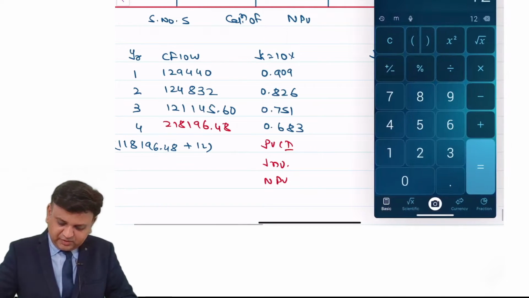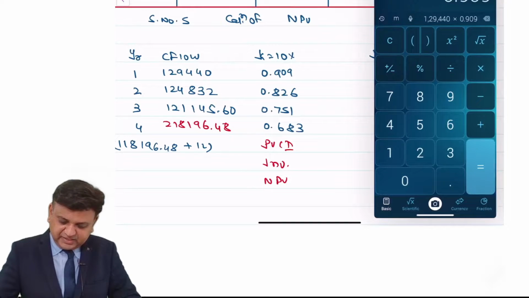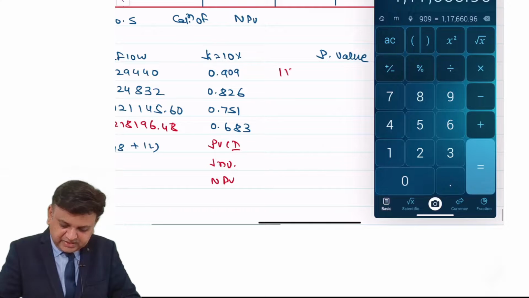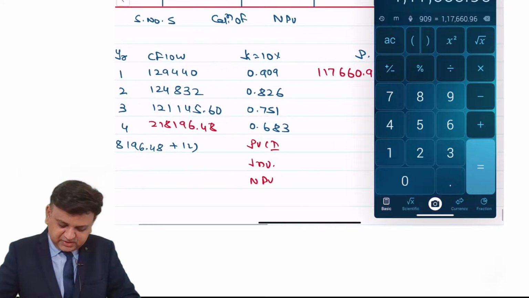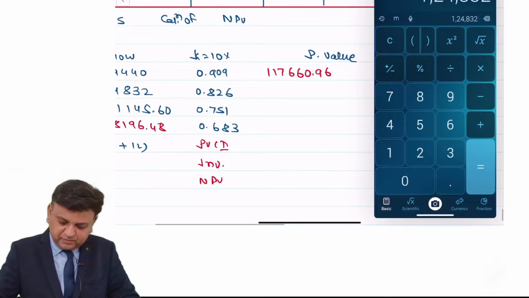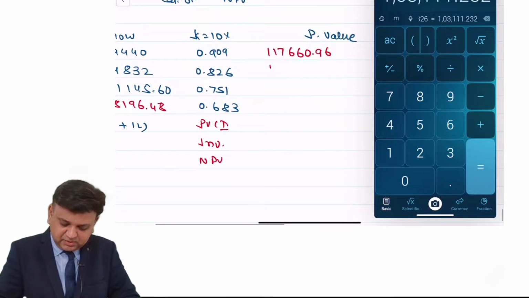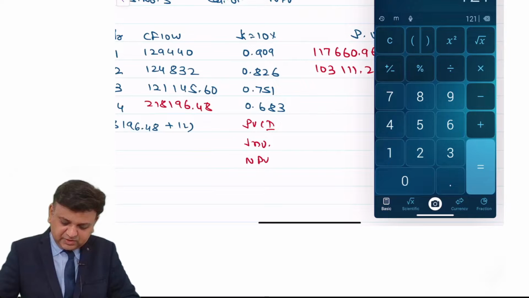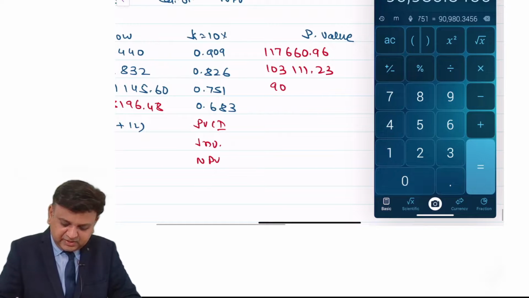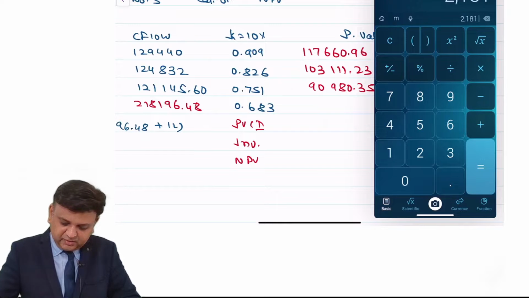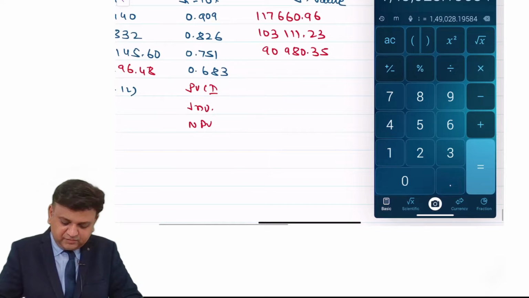So over here 129,440 into 0.909. So it is 117,660.96. 124,832 into 0.826, 1,03,111.23. 1,21,145.6 into 0.751, 90,980.35. 218,196.48 into 0.683, 1,49,028.20.